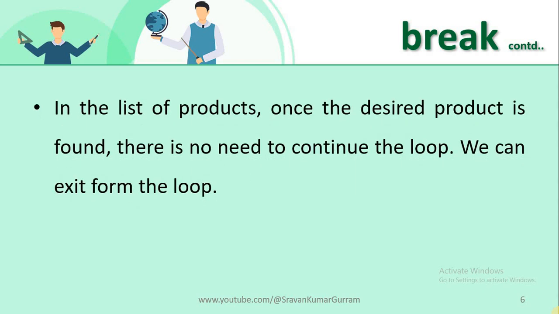For example, I am searching for a particular product. When that particular product is found, there is no need to continue the searching because the desired product is already found. We can come out from that loop where the loop is designed for the searching process.